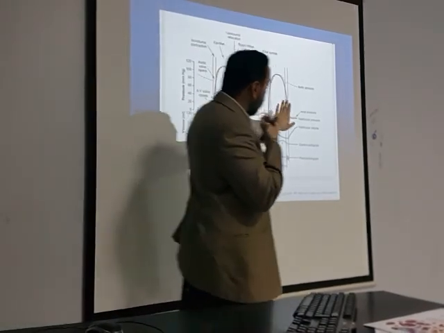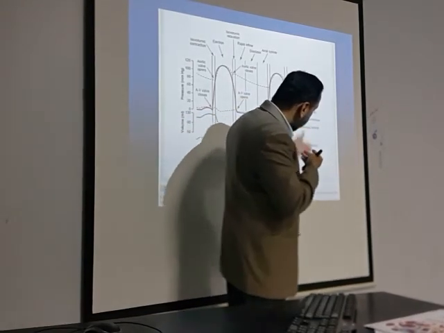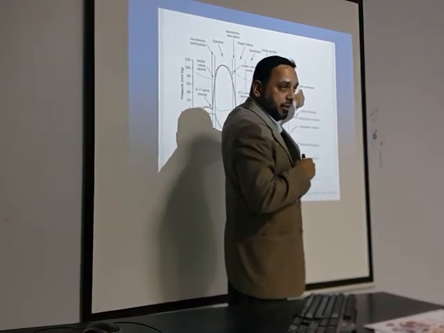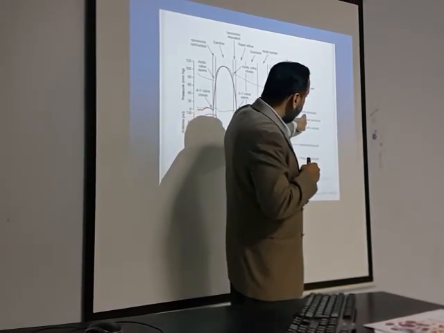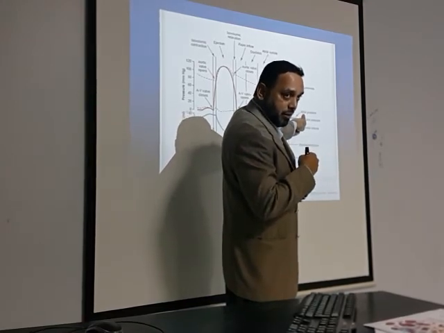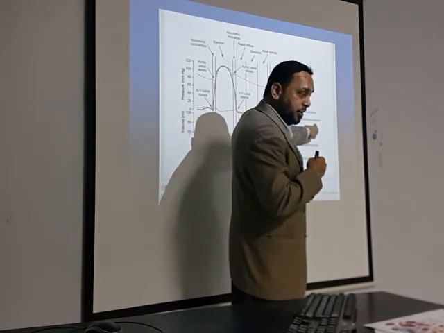This is one, this is two. At a glance, it shows you the pressure changes occurring in the aorta, the pressure changes in both the atria, and the ventricular pressure changes.